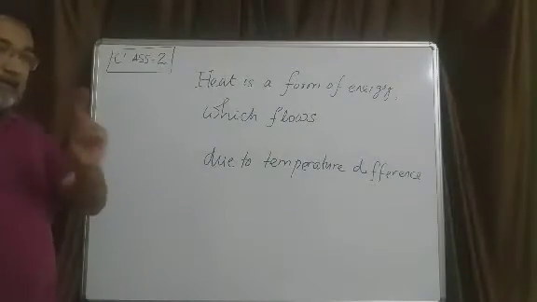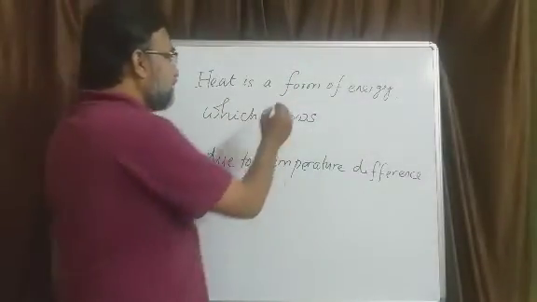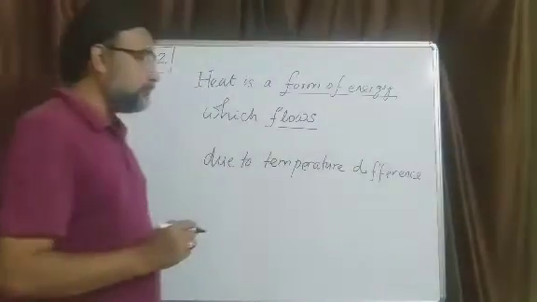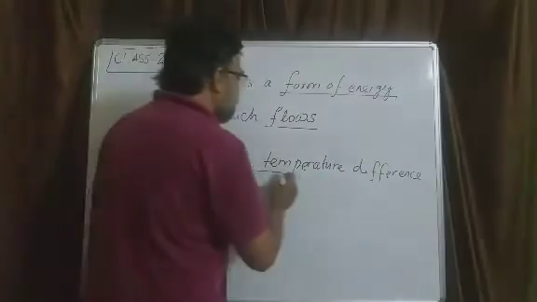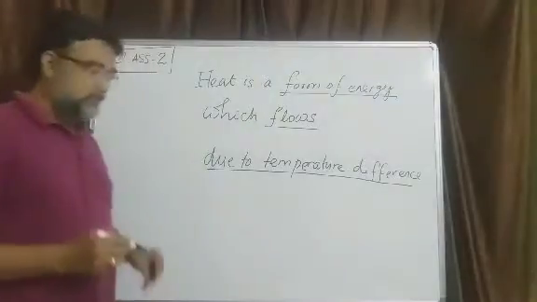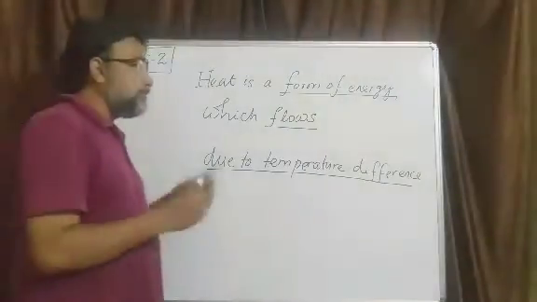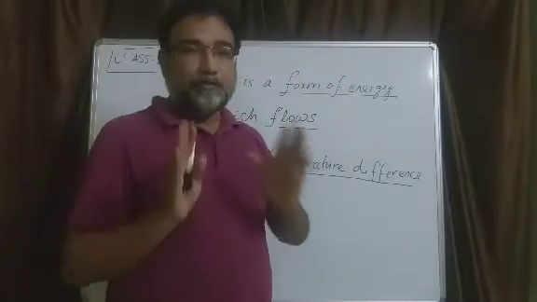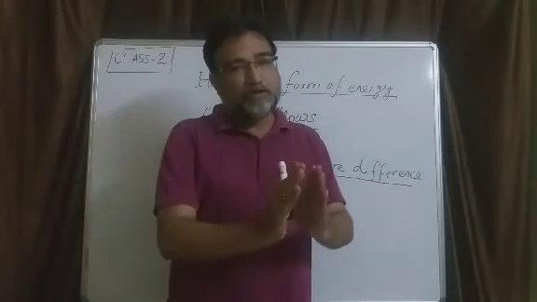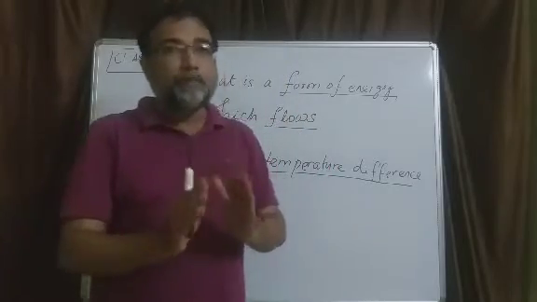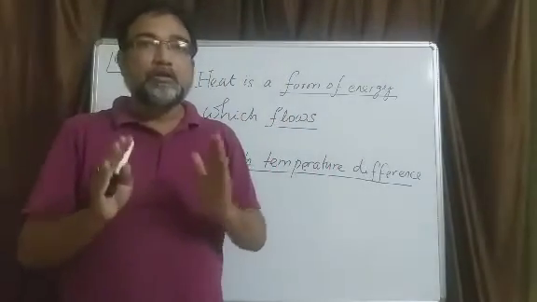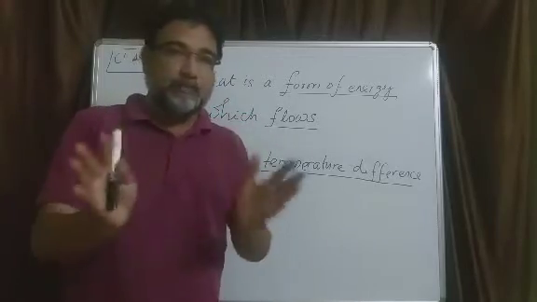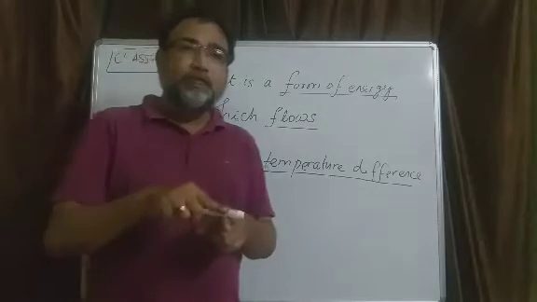So, one sentence I wrote in 3 steps. Heat is a form of energy, and it flows. And why does it flow? It flows due to temperature difference. These 3 phrases are very important. First of all, heat is a form of energy. We all know that. But let us not stop the definition there. Heat is a form of energy which flows. That means heat must flow. If it is not flowing, it is not heat. I'll give some examples. And why does it flow?